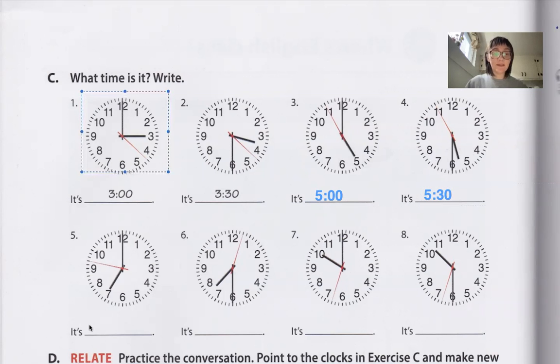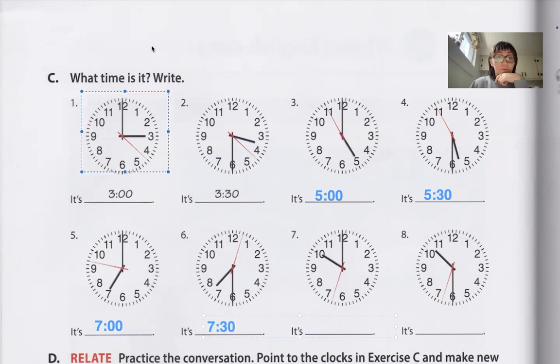The next time, I want you to look at it and try and figure it out, but I'll just give you the answer. It's 7 o'clock. The next time, the hand is a little bit past the 7, but it's not on the 8 yet. So we can say that it is 7:30.